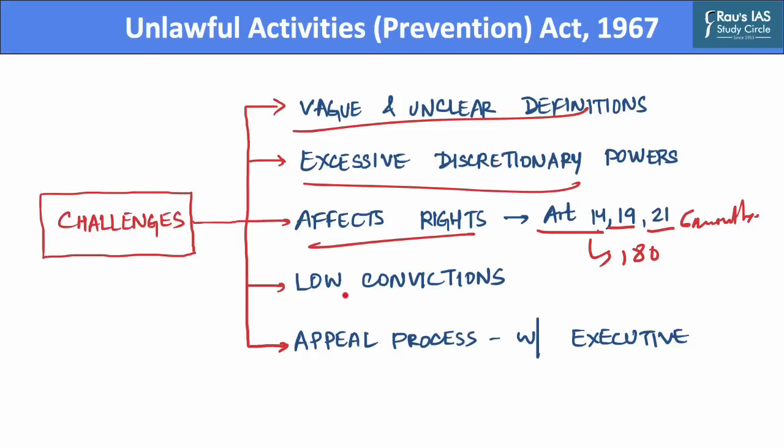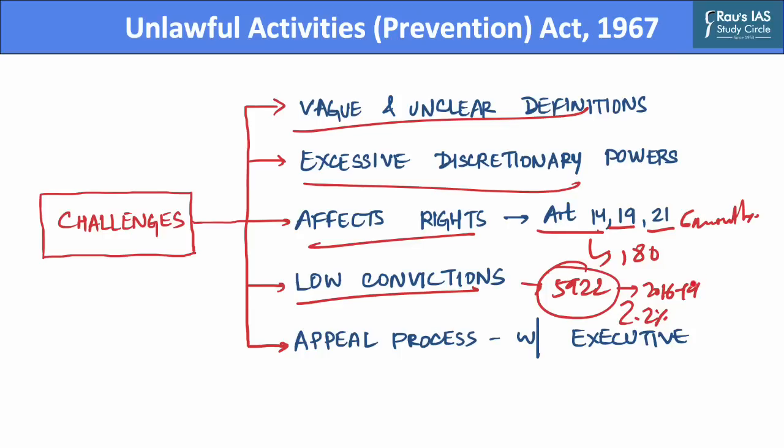Also, this act suffers from low conviction rates, as out of 5,922 persons who have been arrested under the act between the years 2016 and 19, only 2.2% have resulted in conviction by a court of law. Further, there has been an issue associated with the appeal process under the act, as it rests currently with the executive.